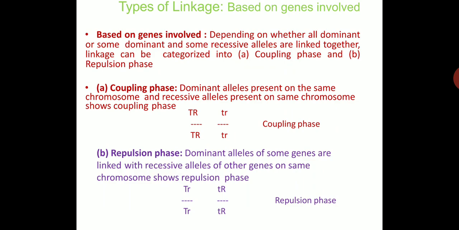Another type is called repulsion phase, in which dominant alleles of some genes are linked with recessive alleles of other genes on the same chromosome. In this case, capital T small r and capital T small r are on one chromosome, whereas on the other chromosome there is small t capital R, small t capital R. Then it is called repulsion, where one dominant and another recessive gene remain together.